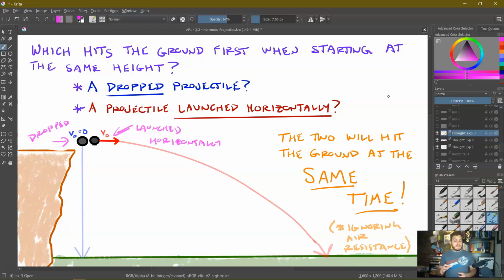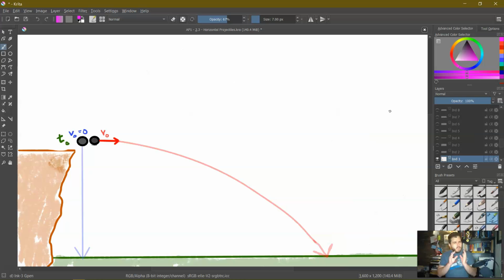Now, granted, this is ignoring air resistance, but we're ignoring air resistance in this entire unit, so that's nothing new. So if I drop one and launch one, they will hit simultaneously. But why does this occur? Why do they hit the ground simultaneously? So let's go through this a little bit more step by step.